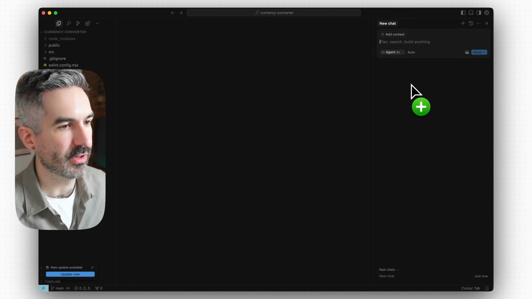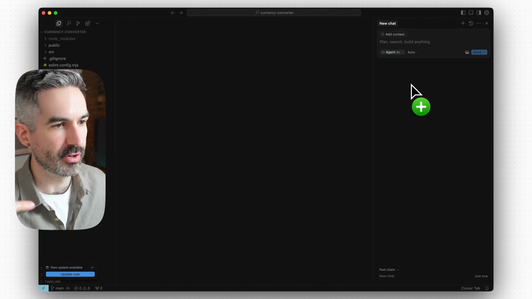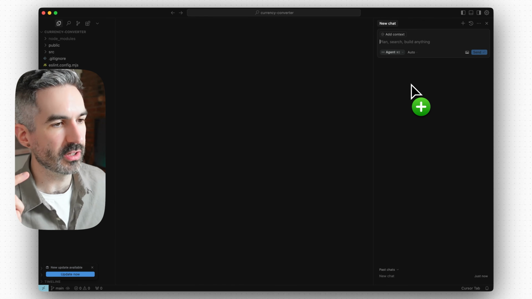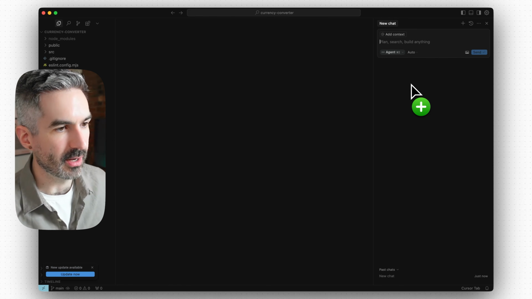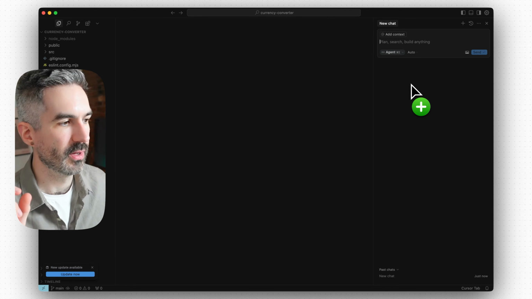I'd like to create a currency converter component in this project, which allows the user to select different currencies and add in how much in the original currency they want to convert, and give them a rate for that currency conversion. Then when the user clicks submit, give them an up-to-date rate, allow them to accept that rate, and then ask them the account that they're converting the money from and the account that they're sending the money to.